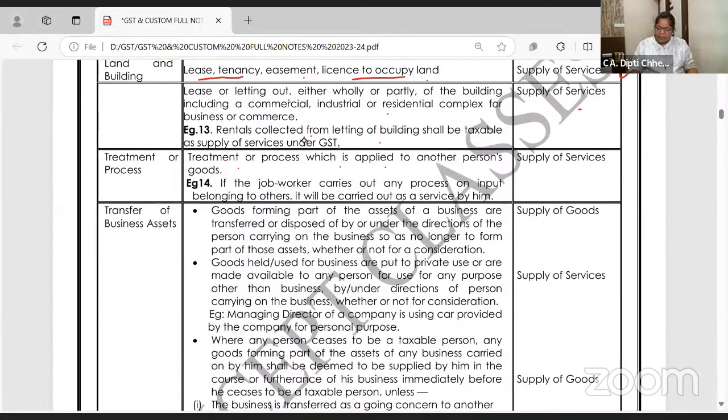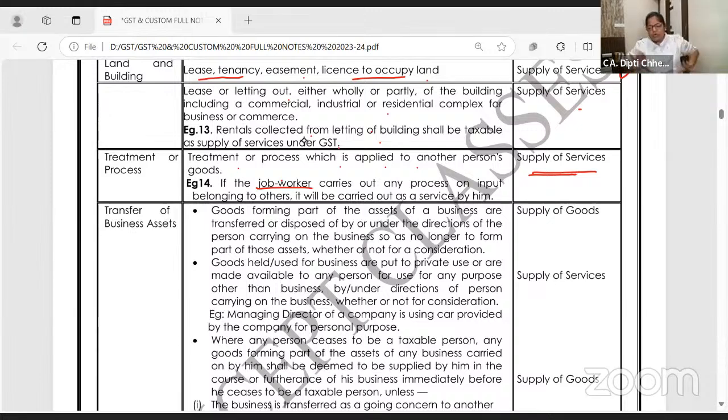Treatment or process which is applied to another person's goods, job work, underline this. I am giving you 10 shirts, you just have to dye them and then do some embroidery on the collar and give them back to me. So what you are doing? Job work. I am giving you the product, work on it and return it back. This kind of supply is supply of goods or service? Service. Is my speed fine? If there is any conflict, unmute and ask or put it in the chat box.